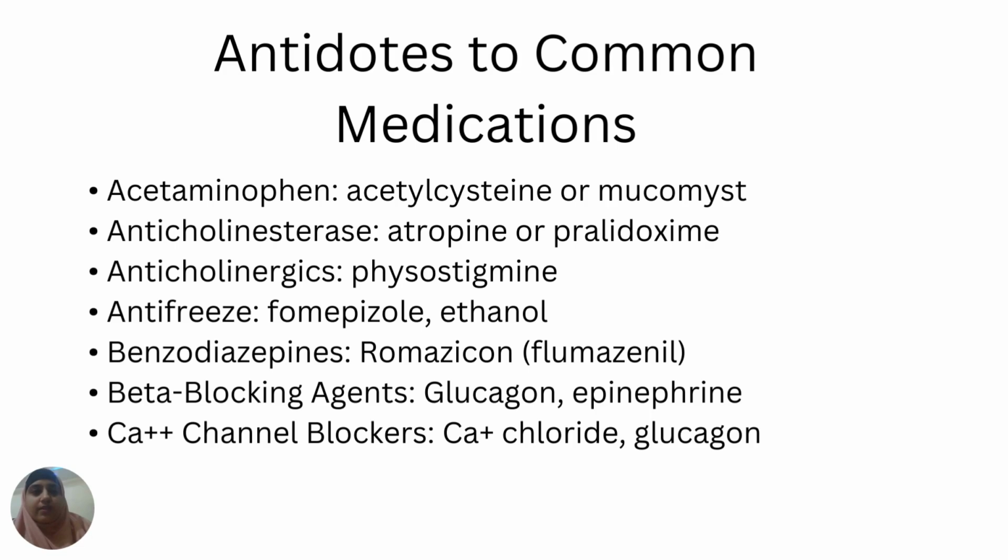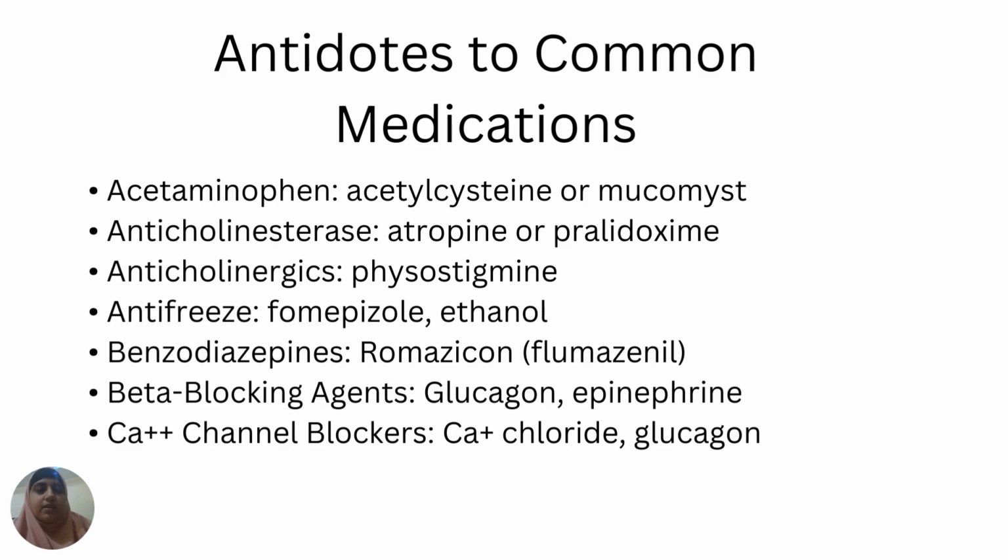Antidotes to the common medications. First of all, here is acetaminophen. If there is a poisoning of acetaminophen, you can give as an antidote acetylcysteine, which can also be called mucomyst. Next is anticholinesterase, whose poisoning can be antidoted by atropine or pralidoxime. And next is anticholinergics, which have an antidote of physostigmine. Next is antifreeze, with fomepizole or ethanol.